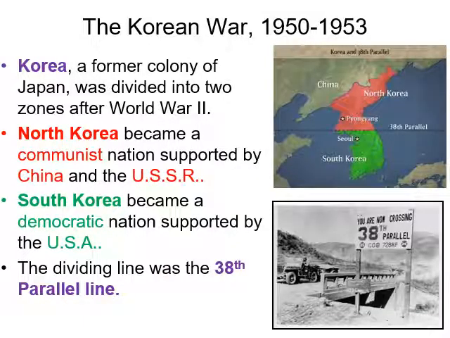Now we get into the Korean War. Right after World War II ended, Korea, which was a former colony of Japan in World War II, was divided into two parts, North Korea and South Korea. North Korea became a communist nation that was supported first by the Soviet Union, and then as 1949 comes and China becomes a communist nation, they gain the support of China. South Korea was a democratic nation as it had an elected government, and that was supported by the United States. The dividing line was known as the 38th parallel line, which separated the two countries into communist North Korea and democratic South Korea.